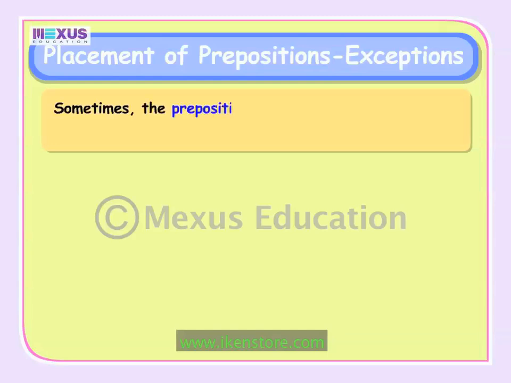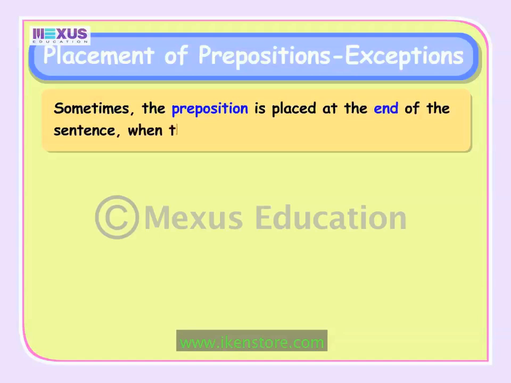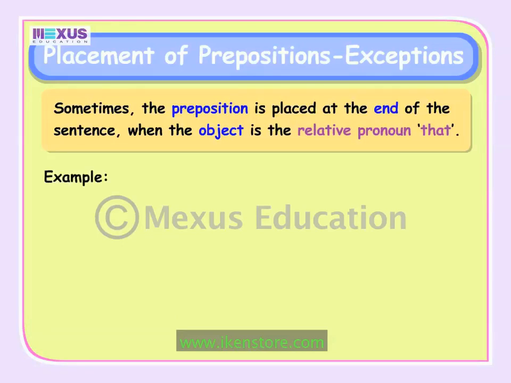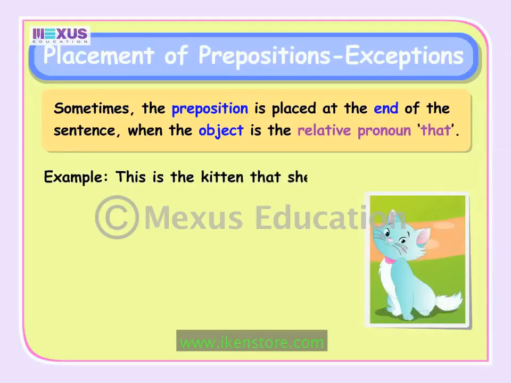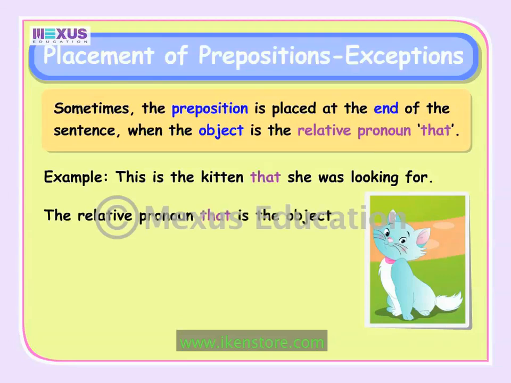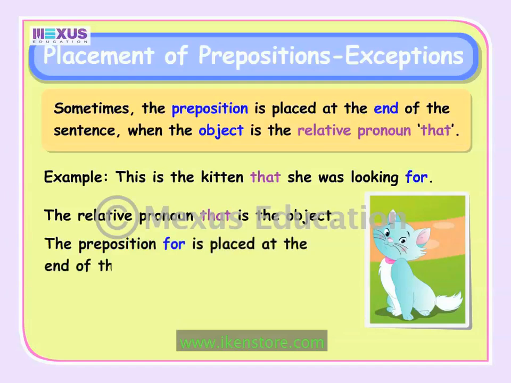Sometimes the preposition is placed at the end of the sentence when the object is the relative pronoun that. For example, this is the kitten that she was looking for. In this sentence, the relative pronoun that is the object. The preposition for is placed at the end of the sentence.